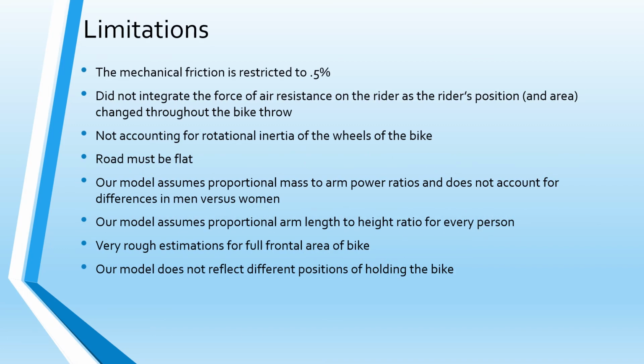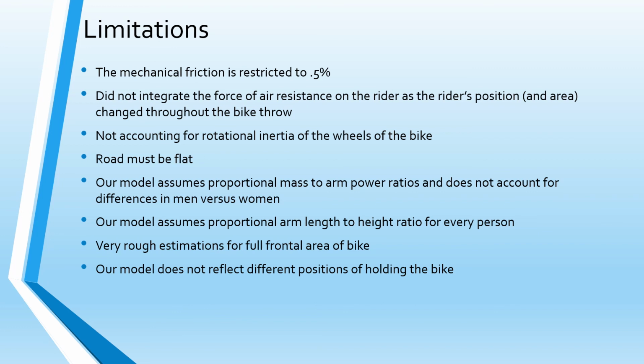Limitations. The mechanical friction is just restricted to 0.5%. While most Olympic bikes have a mechanical friction of approximately 0.5%, we cannot guarantee that this is the same bike that Ruth Winder used. Additionally, we do not integrate the force of air resistance on the rider as the rider's position changed through the bike throw. We know that the position of the rider changes slightly during the bike throw, but we do not account for this. We also did not account for the rotational inertia of the wheels of the bike. We assume this to be negligible.